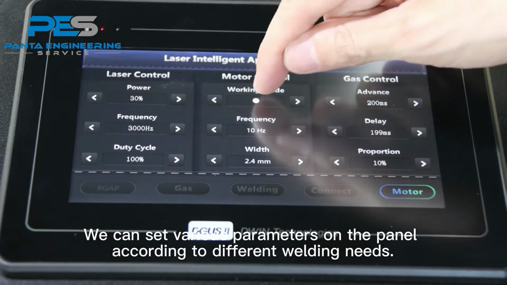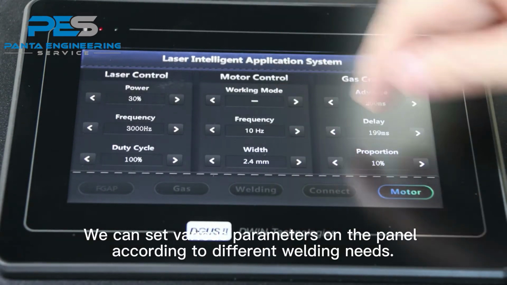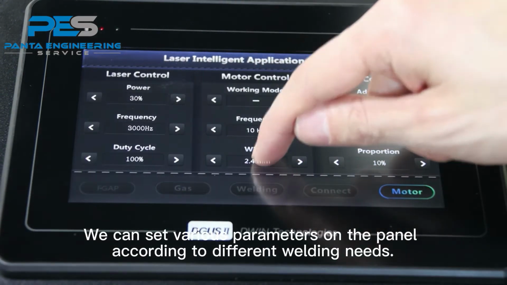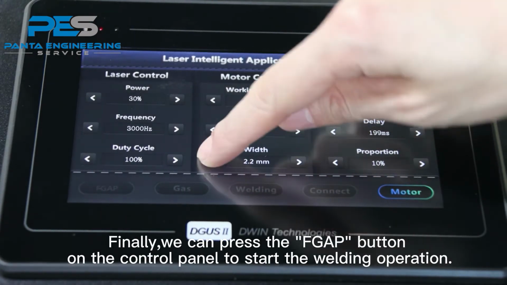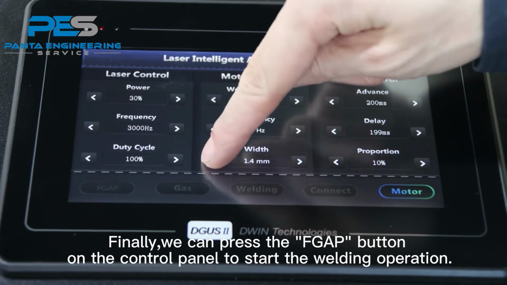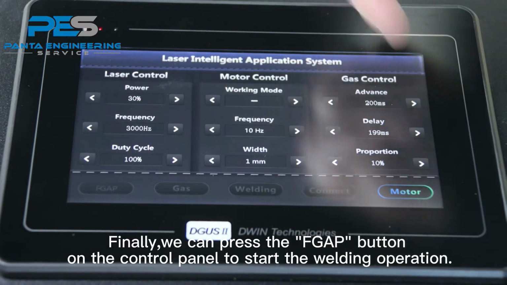We can set various parameters on the panel according to different welding needs. Finally, we can press the gap button on the control panel to start the welding operation.